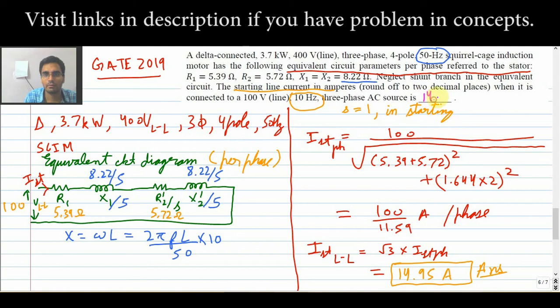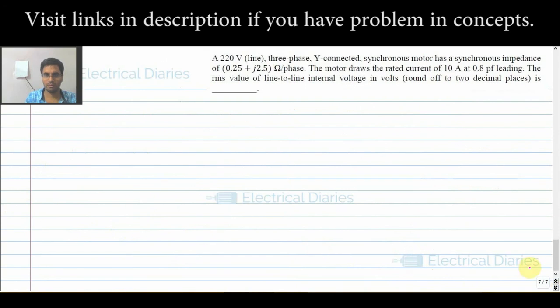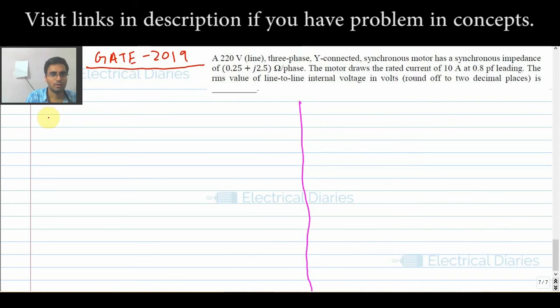Let me write it down here. So this is the question. Always remember the equivalent diagrams in the machine questions. Almost all the questions will be done, but never try to do them verbally. Now the next question we can do. Let us read this question.